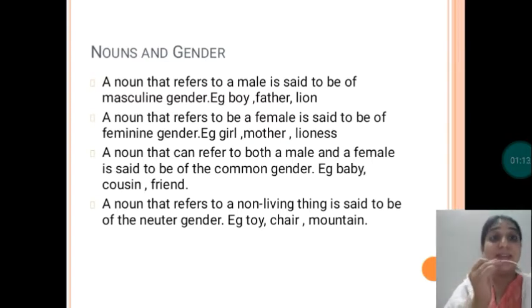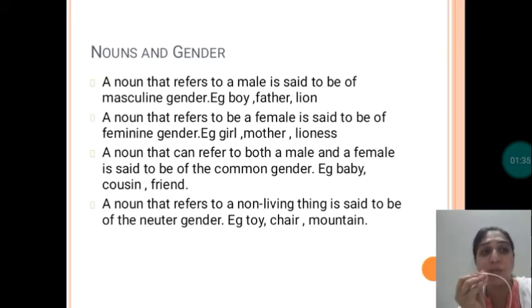Now let's study what is meant by common and what is neuter. So students, first of all, neuter means neutral. Neuter refers to a noun that is a non-living thing. Whenever we talk about any non-living thing, that is said to be neuter gender.